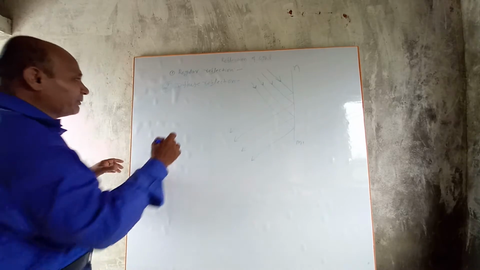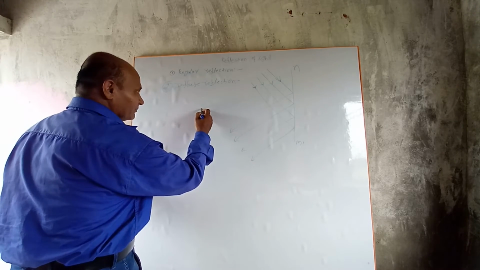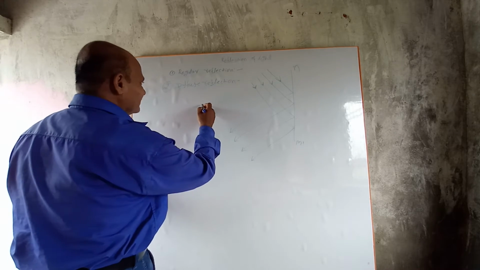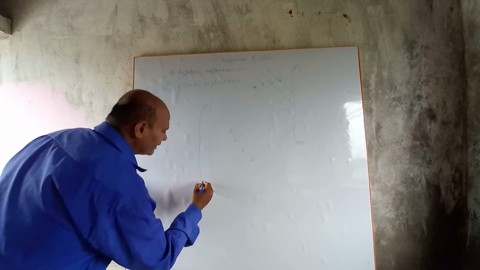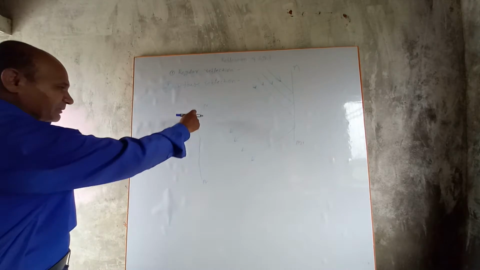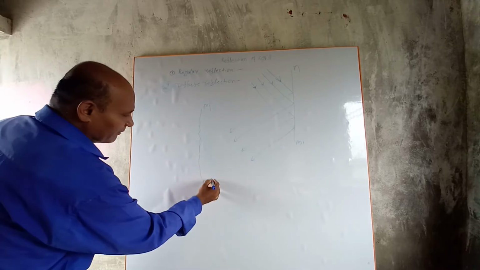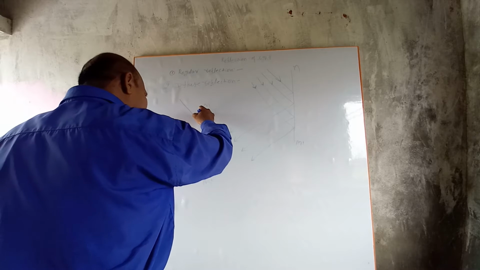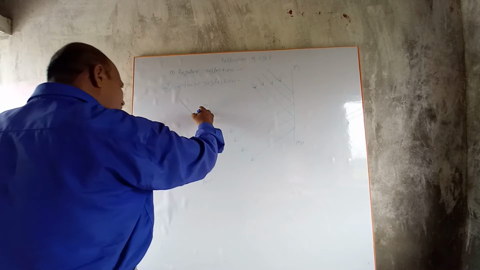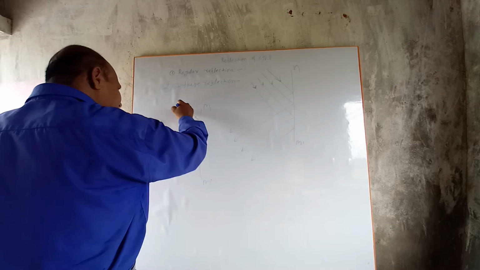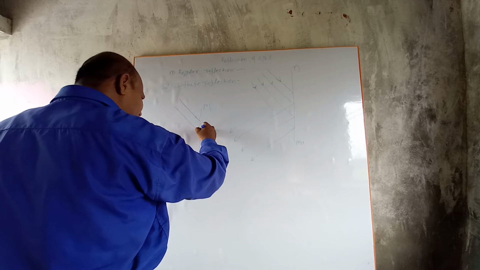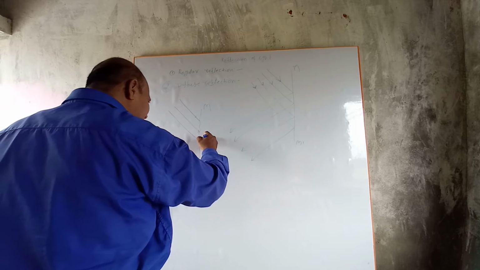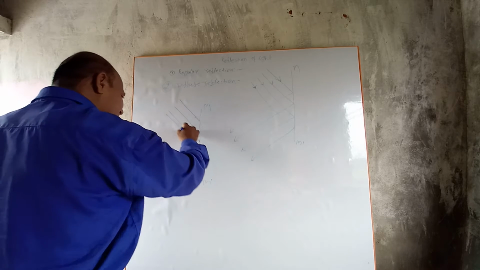In diffuse reflection, suppose that M dash is an uneven surface. Here we are observing that M and M dash is an uneven surface. When a parallel beam of light rays falls on this uneven surface, they get deflected in different directions.